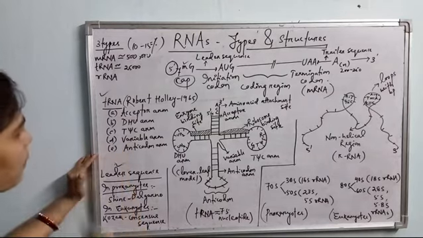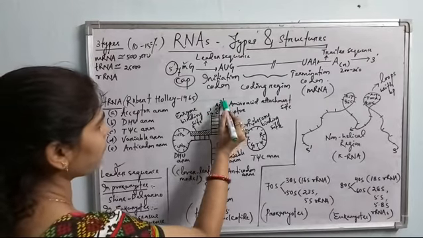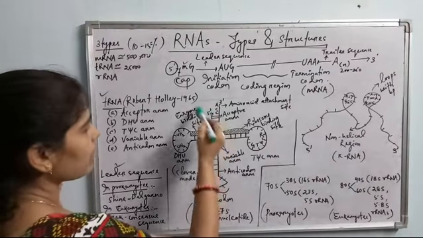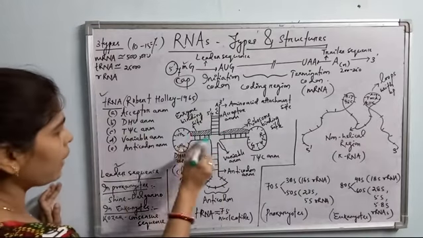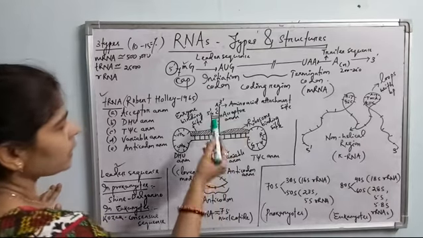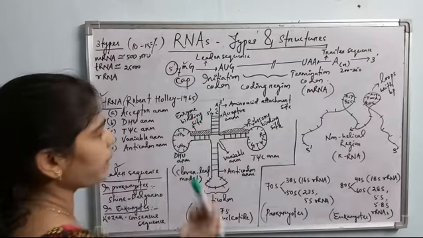See, acceptor arm, this is the end. It contains both the 5' and 3' ends of the tRNA molecule. This zone is called the acceptor arm. It doesn't have a loop, it is just having a stem. Each arm is having a stem and a loop like structure, but this one is not having any loop. The acceptor arm contains about 7 base pairs here and 4 unpaired nucleotides.